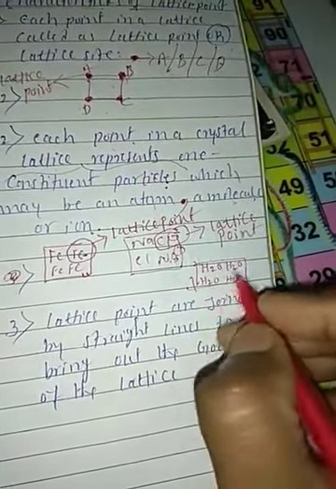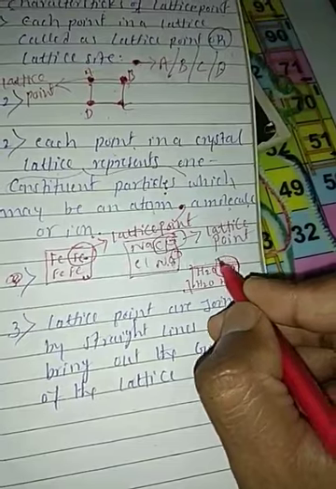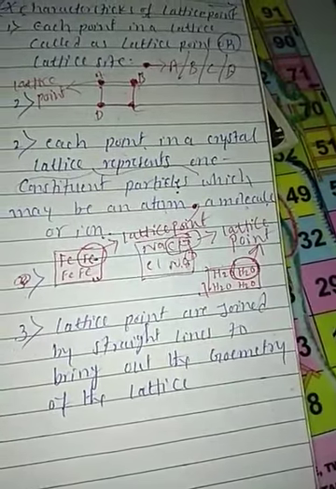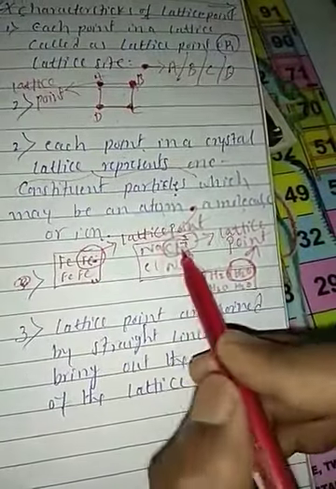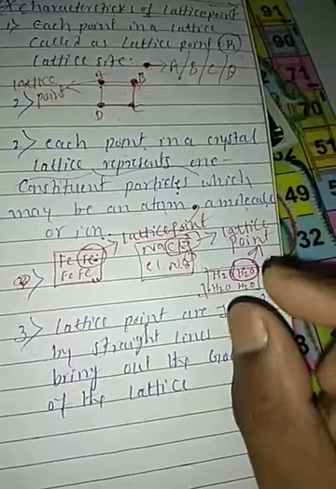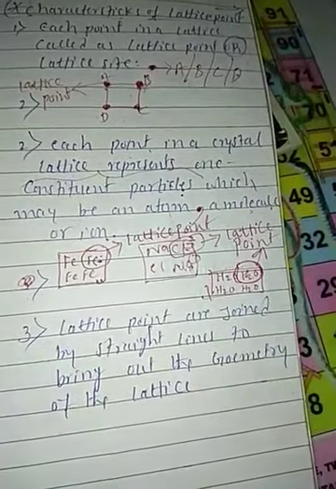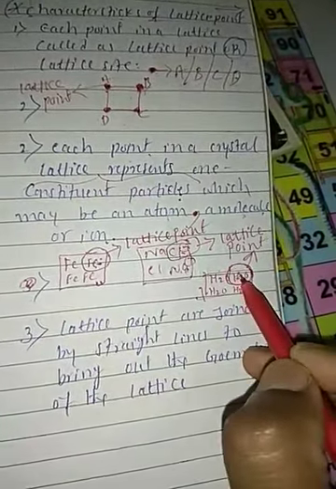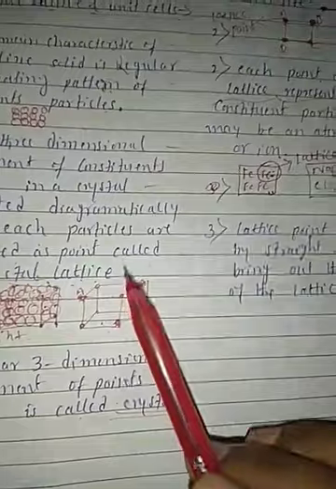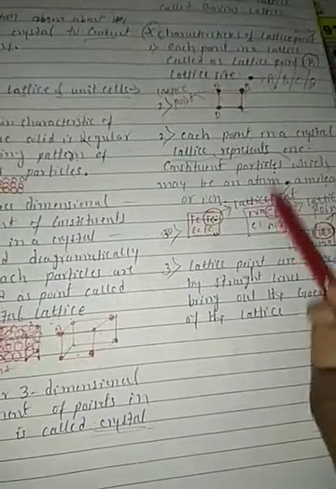So in this water molecule, one water molecule is the lattice point. It means atoms, ions or molecules, any one species, each constituent particle, we call a lattice point. These lattice points, represented in a three-dimensional structure, we call a crystal lattice. Understood, students?